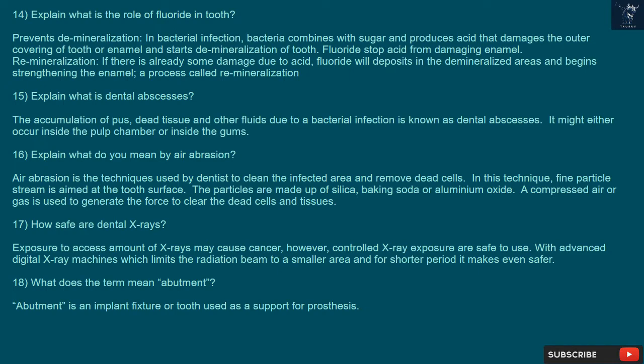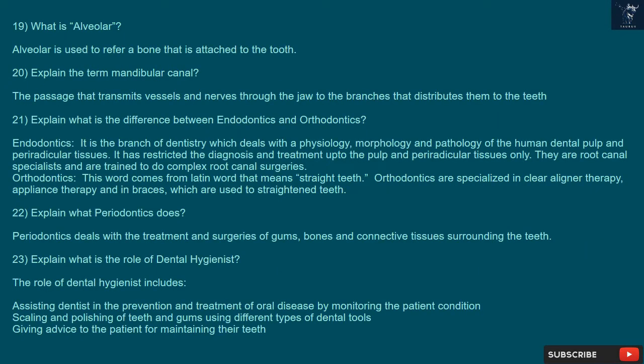18. What does the term abutment mean? Abutment is an implant fixture or tooth used as a support for prosthesis. 19. What is alveolar? Alveolar is used to refer to a bone that is attached to the tooth. 20. Explain the term mandibular canal. The passage that transmits vessels and nerves through the jaw to the branches that distribute them to the teeth.